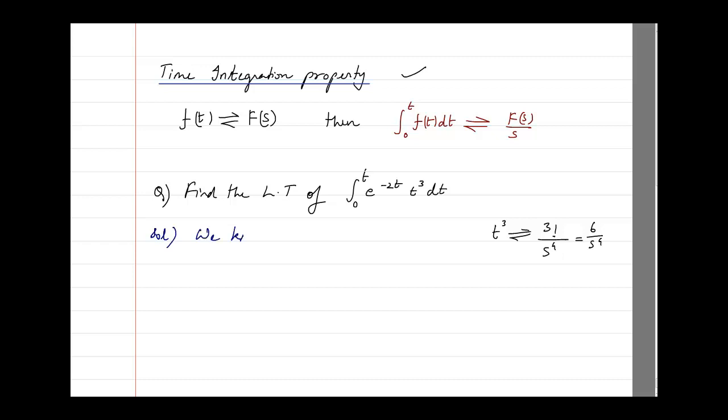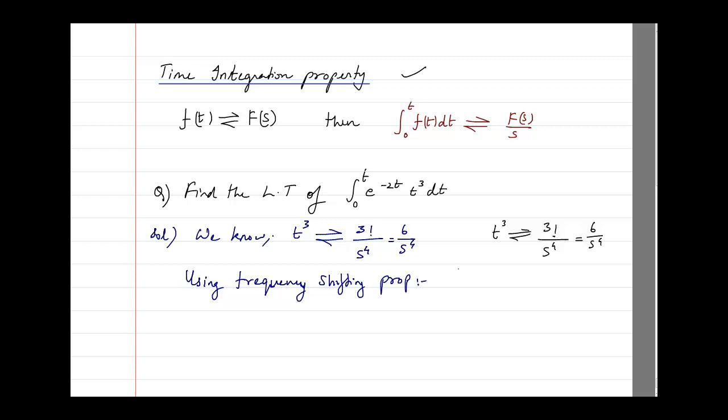We know that the Laplace transform of t cube is given by 3 factorial divided by s raised to power 4, which is 6 divided by s raised to power 4. 3 factorial is 1 into 2 into 3. Next, using property: which property? Using the frequency shifting property.